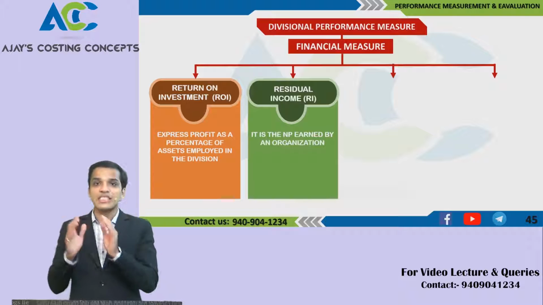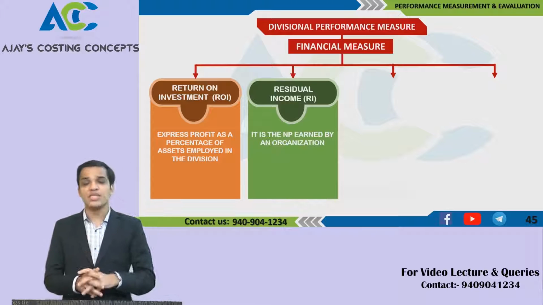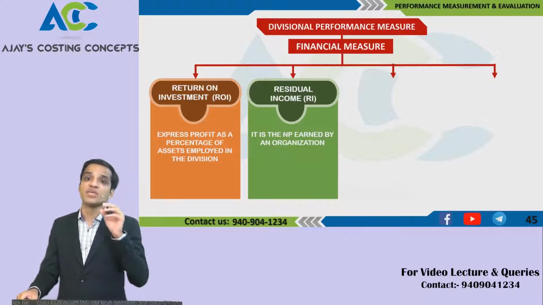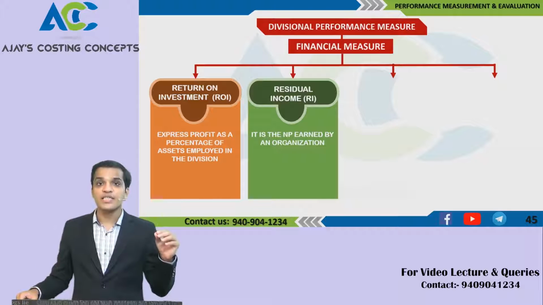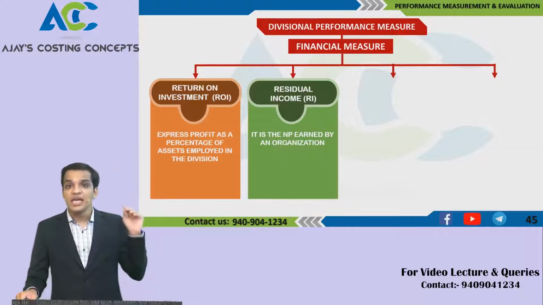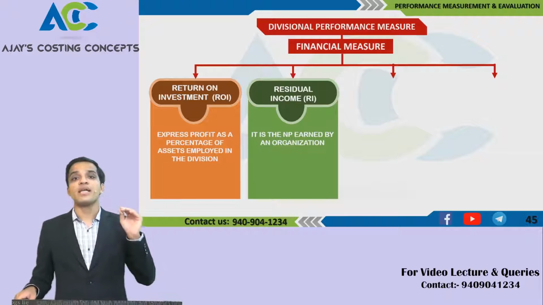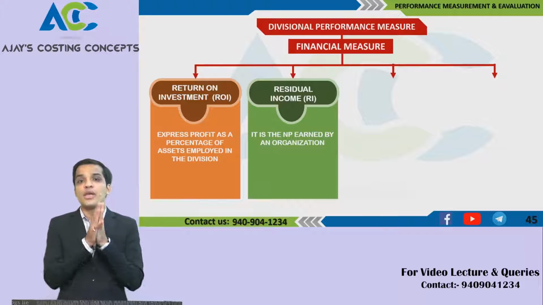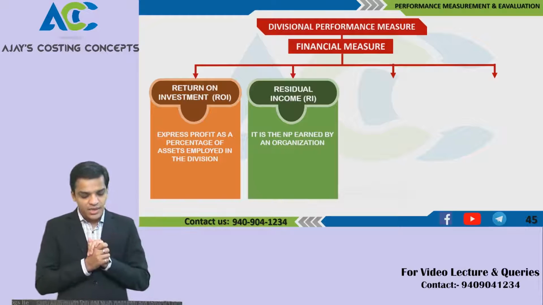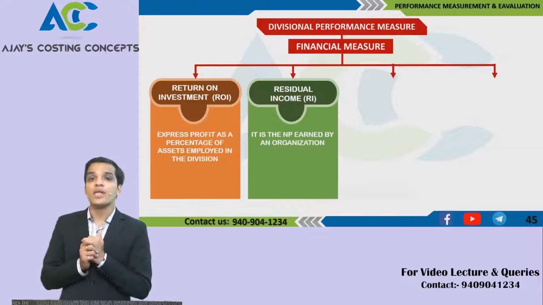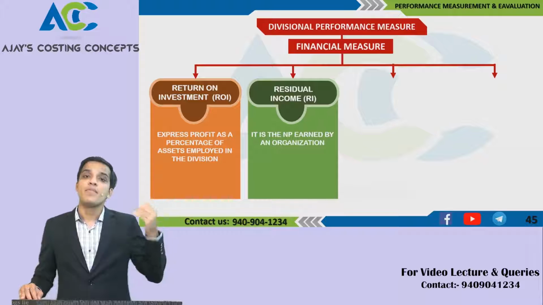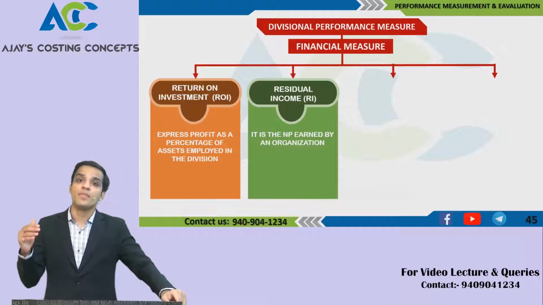The second method is the residual income method. This method expresses the profit that the company has earned in the form of an amount and not in the form of a percentage. So when you calculate on the basis of percentage, it is the return on investment method. When you recognize on the basis of amount, it is the residual income method, where you are measuring your income, that is, the net profit earned by an organization. Over here we do not evaluate the amount of investment or the percentage of return on the investment, but we evaluate how the performance is on the basis of net profit earned by the company.